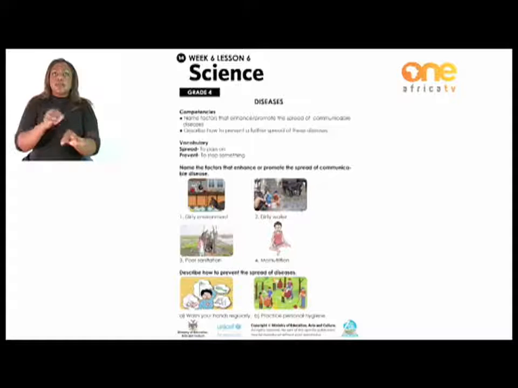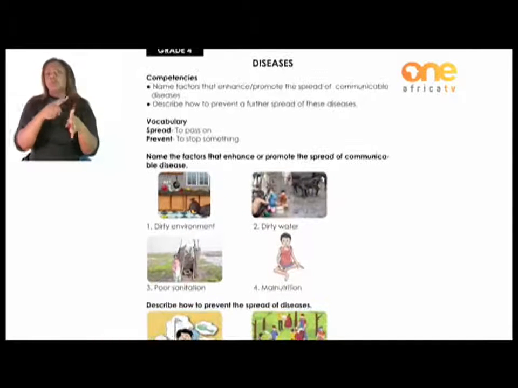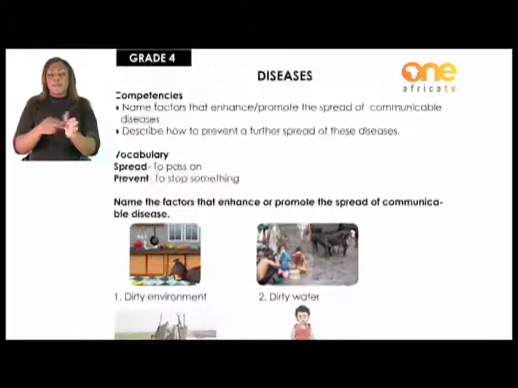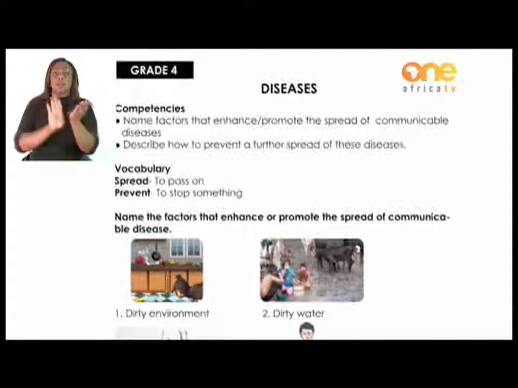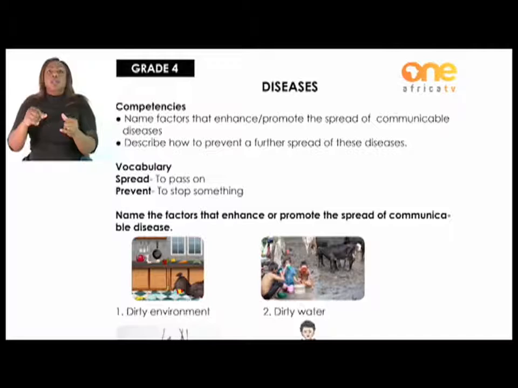Now, during our lesson, we'll be talking of some words that I want you to understand. You will find words such as spread, which means to pass on. Prevent, to stop something.